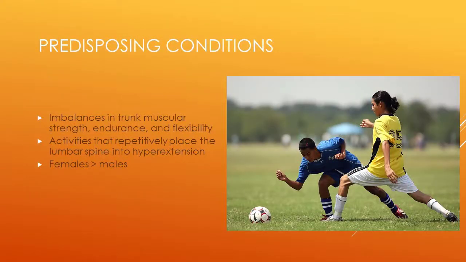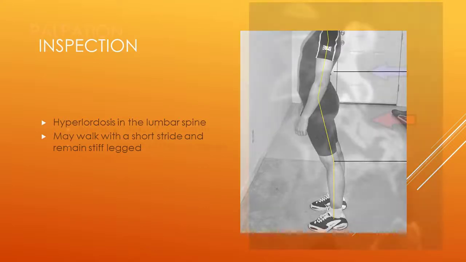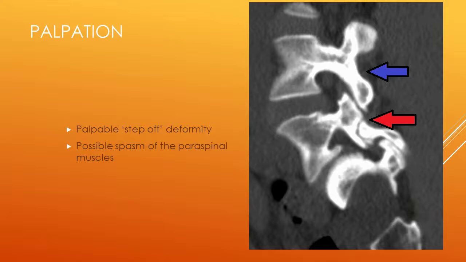Predisposing conditions include imbalances in trunk muscular strength, endurance, and flexibility. We will also see that it is more likely in activities that repetitively place the lumbar spine into hyperextension. Females have a higher incidence rate than males. Gross inspection of the spinal curvatures may reveal hyperlordosis in the lumbar spine. The patient may also walk with a short stride and remain stiff-legged. A palpable step-off deformity may be detected at the involved lumbar level. There may also be possible spasm of the paraspinal muscles.